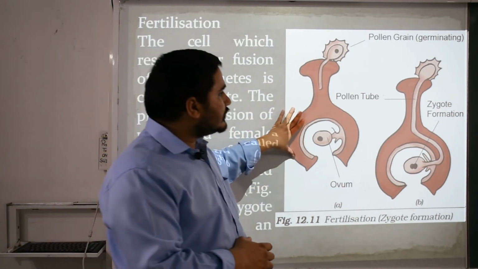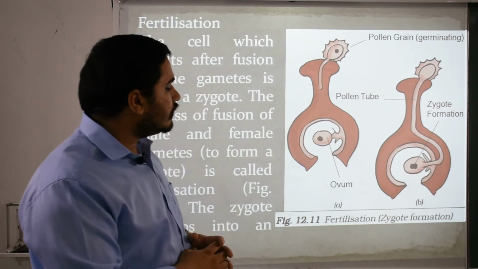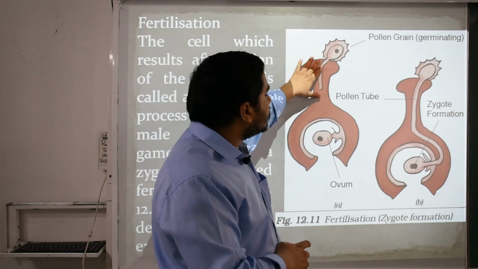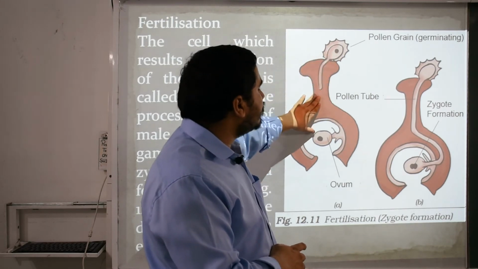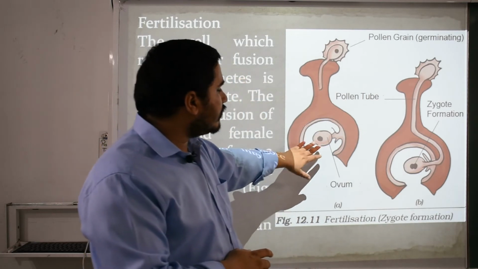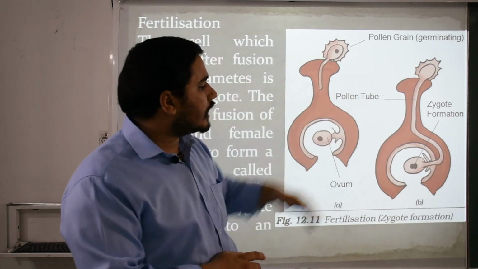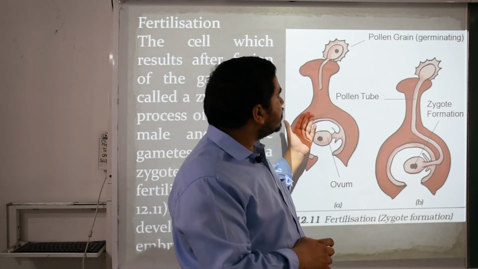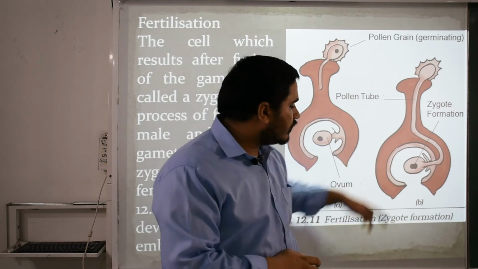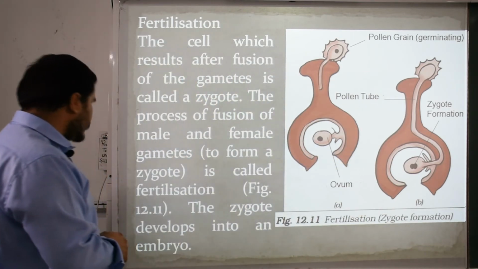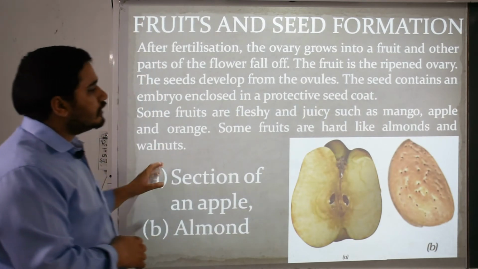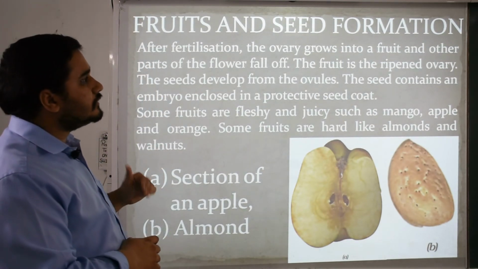So here you can see this picture about the development of the zygote formation. The pollen grain will be put here. After developing here, it will go through the pollen tube, and at last it will go to the ovum and develop itself into the ovum. It is a zygote formation developing here. So the first stage will be from this portion up to the ovum here, and the zygote will be formed there. That is called fertilization.